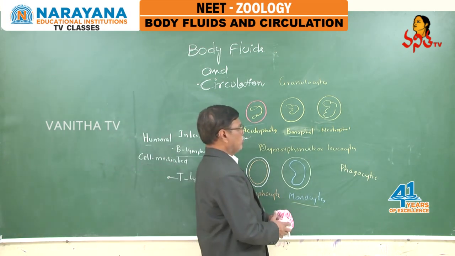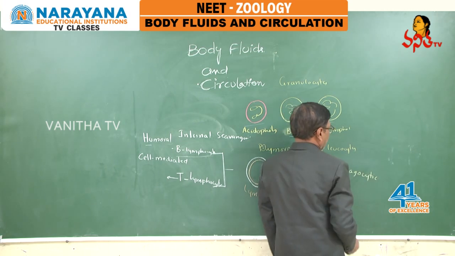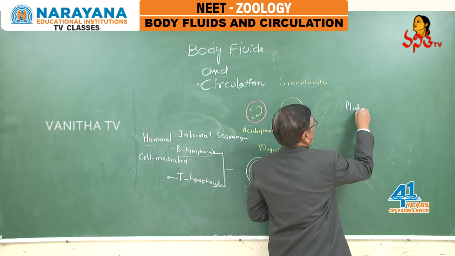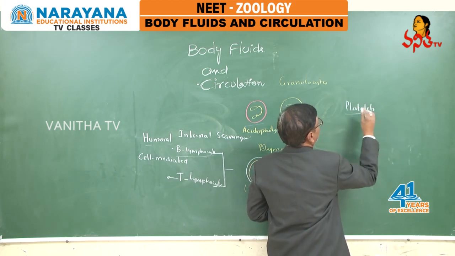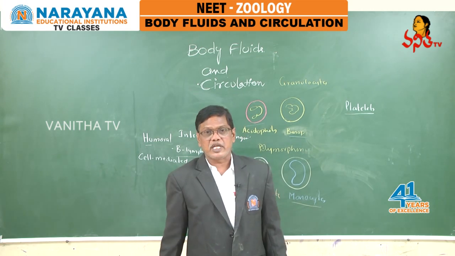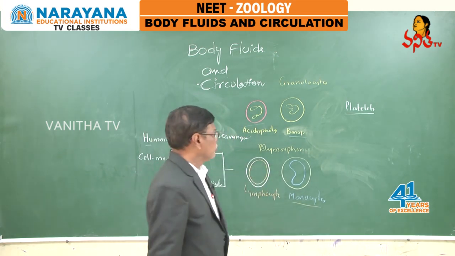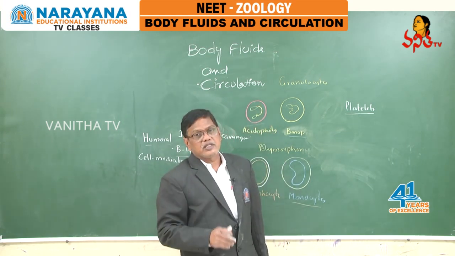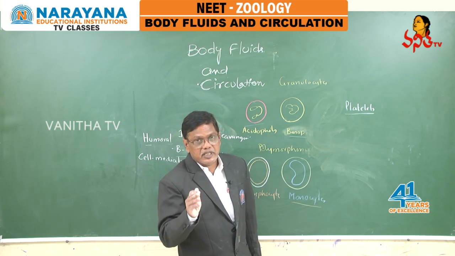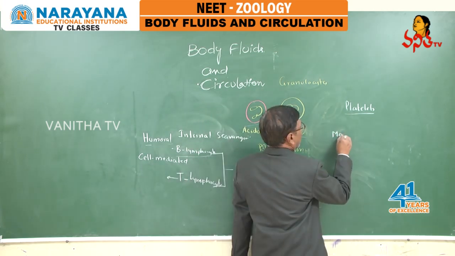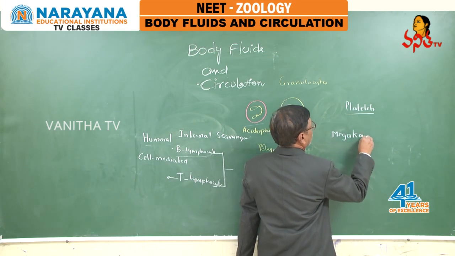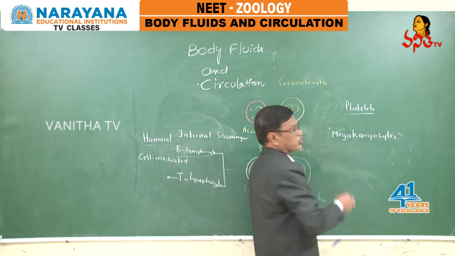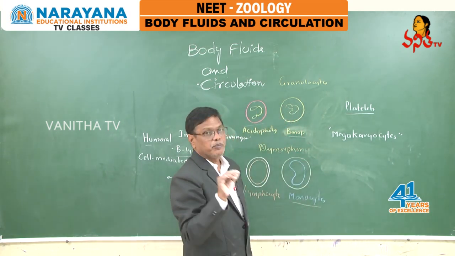Then coming last to platelets. These platelets are also called thrombocytes. They are not true cells. Why are they not true cells? They are nothing but fragments of some specialized cells present in bone marrow, which are called megakaryocytes. These broken fragments of the megakaryocytes of bone marrow are the platelets.